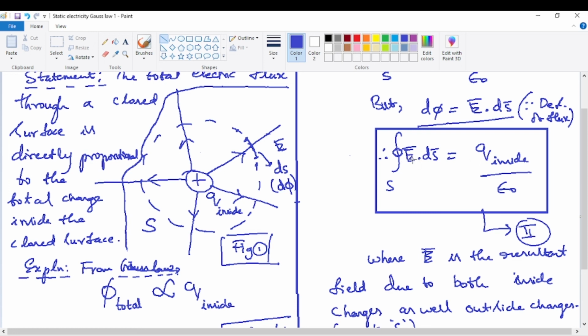So the left hand side, E is what? It's the field due to both inside and outside. But the right hand side compulsorily is what? Only inside charge. It's not field. Only inside charge, because outside charges can't be considered, as the flux due to outside charges through the surface will be zero. Already we have seen that from the diagram at the beginning of the topic.